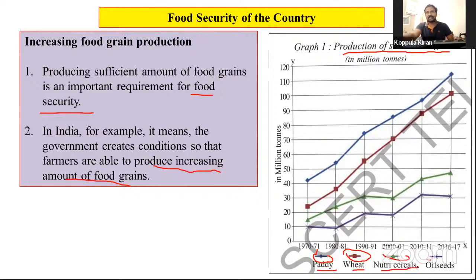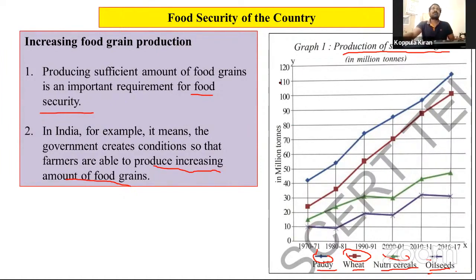Okay, nutri cereals, oil seeds. These are the 4 food grains from every decade. We can mention in our graph 1972, 71, and finally 2016 to 2017.